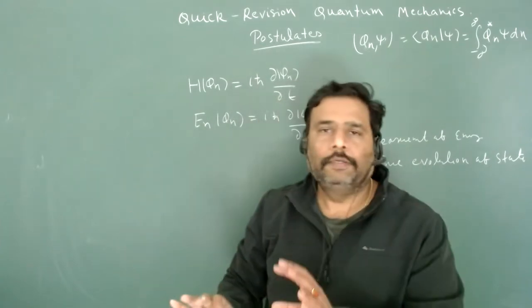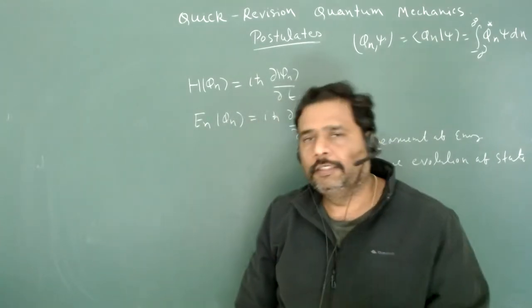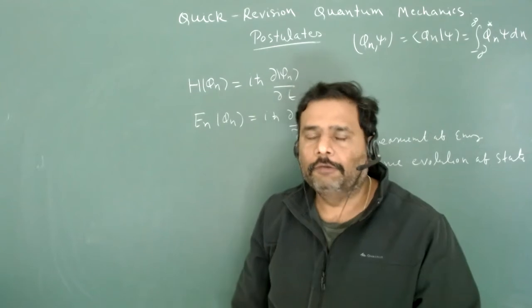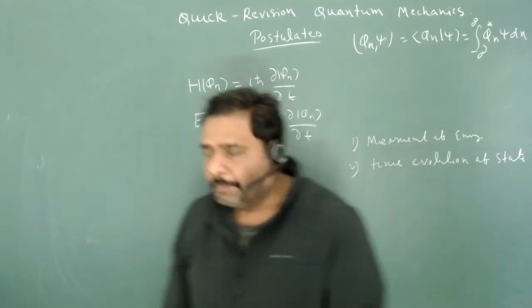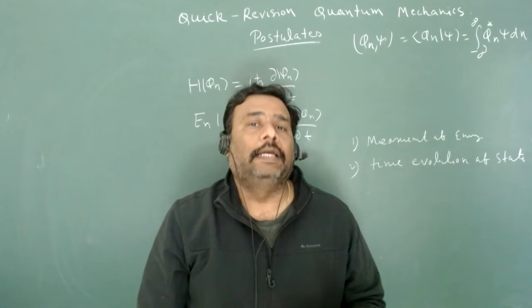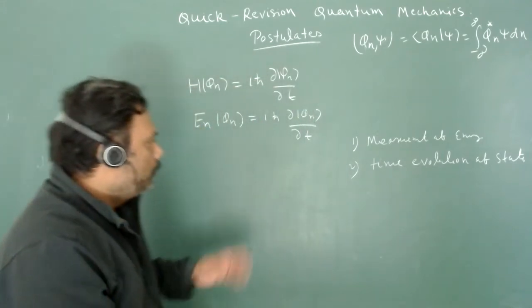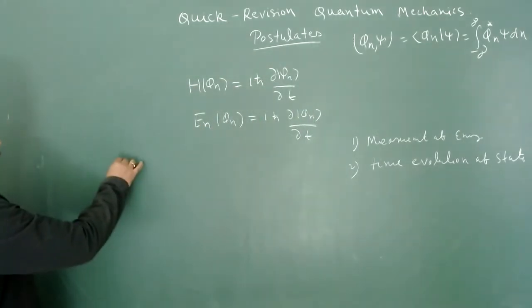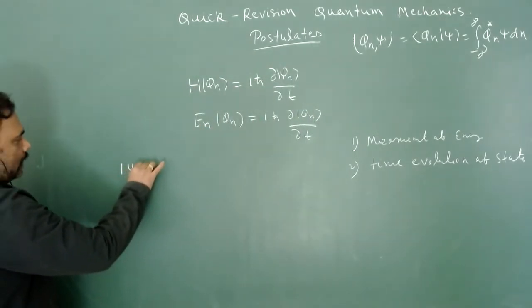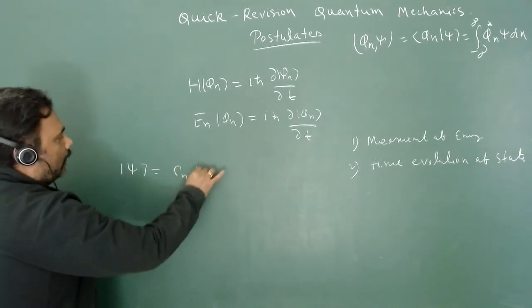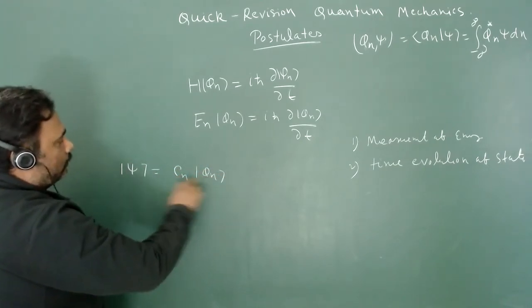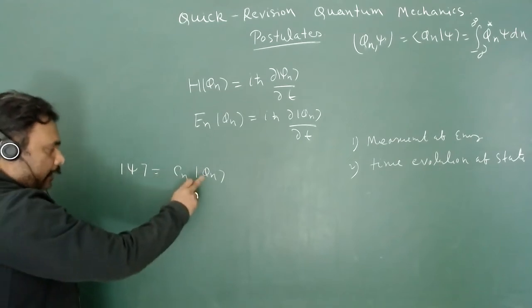So everywhere you have to solve the time independent Schrodinger wave equation, and you can talk about the energy eigenvalue and eigenstate. But how can you go for the time evolution of state? So suppose I have psi, and this psi is written in a basis of energy eigenstate.